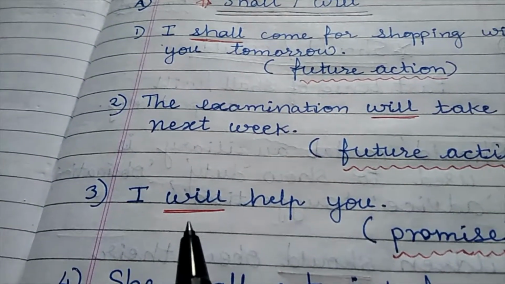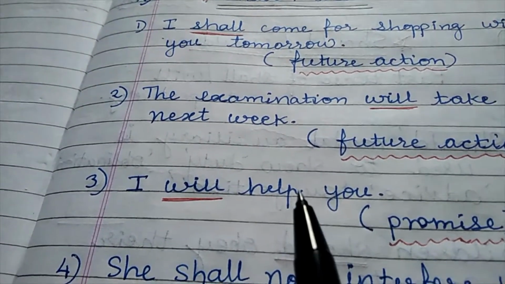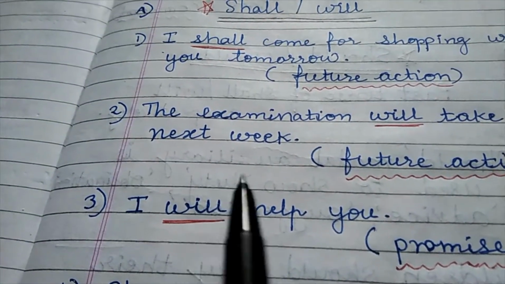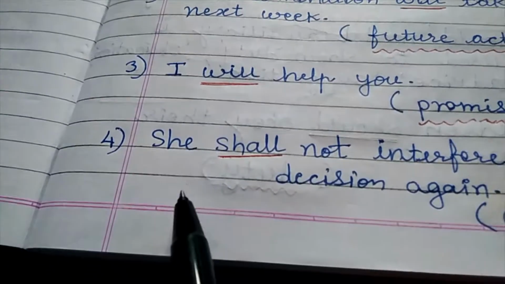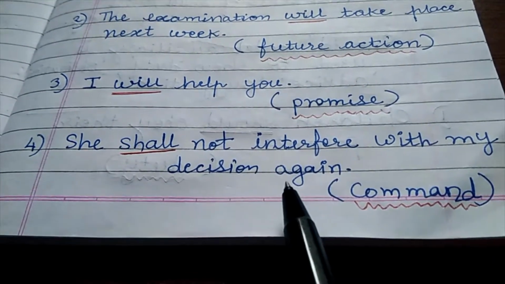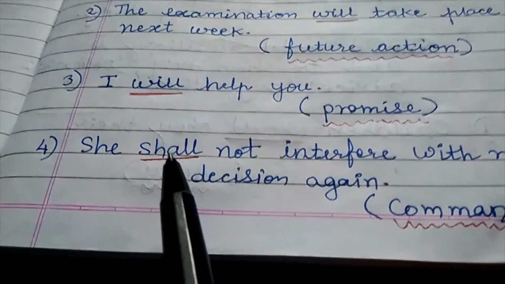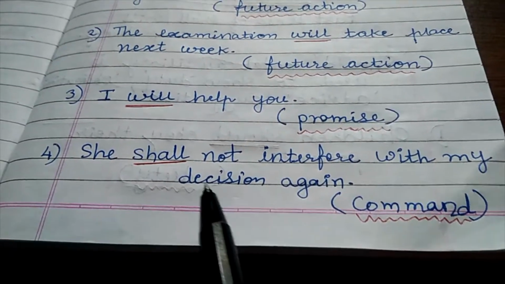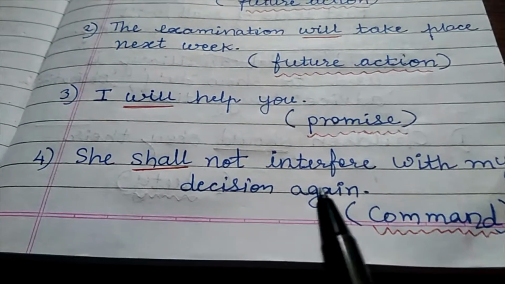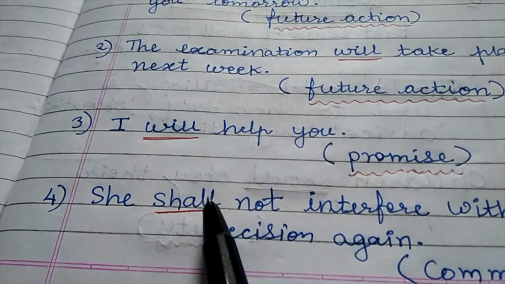Now see the next example. I will help you. From this example, we can understand that a promise is given. So the modal auxiliary will is used. Now see the next example. She shall not interfere with my decision again. Here the modal auxiliary shall is used. Means she is not allowed to interfere with my decision. So it means a command is given, so the modal auxiliary shall is used.